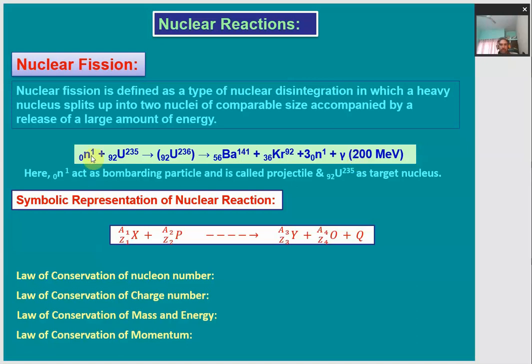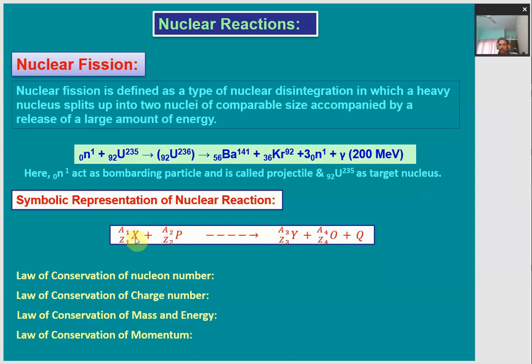Here this one neutron is taken as a bombarding particle, a fast moving particle, and it hits this U-235 nucleus, which is called the target nucleus. This neutron, which is used to carry out the nuclear fission process, is called the projectile. Symbolically, we represent the nuclear fission process like this.